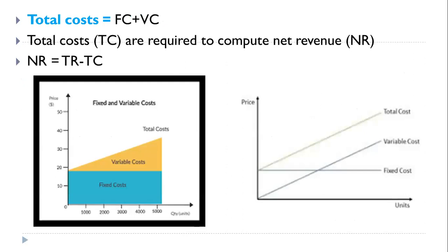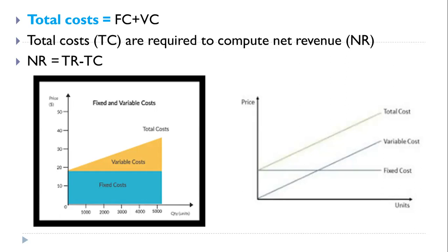Now we see the total cost, the third concept. What is total cost? Total cost is calculated by the addition of fixed cost plus variable cost. And total cost is required for calculation of net revenue or net profit, net income, whatever is obtained in that production process. For that purpose, total cost is very important.